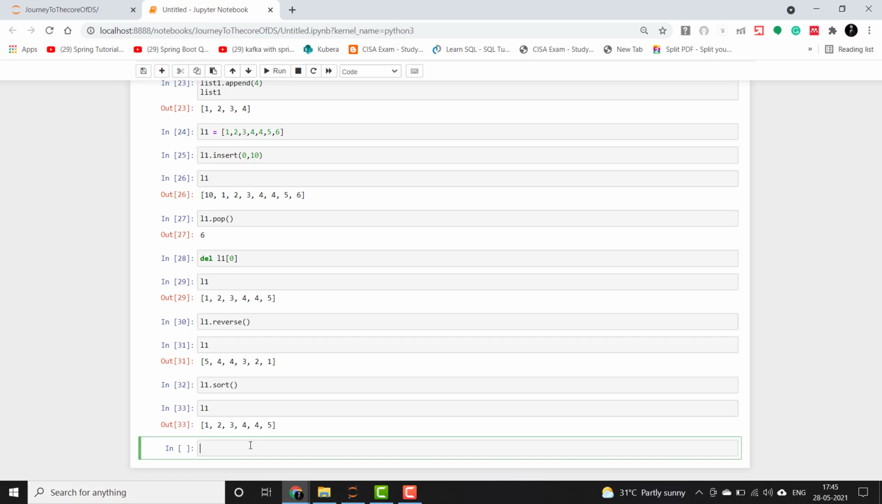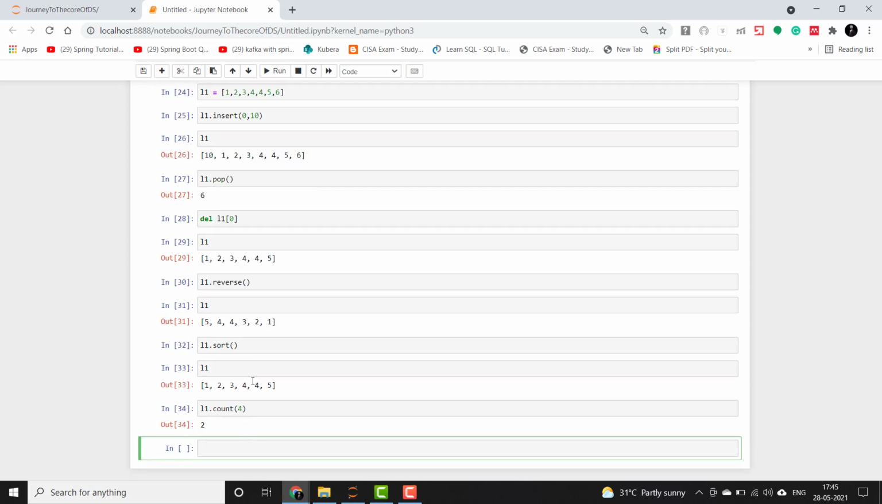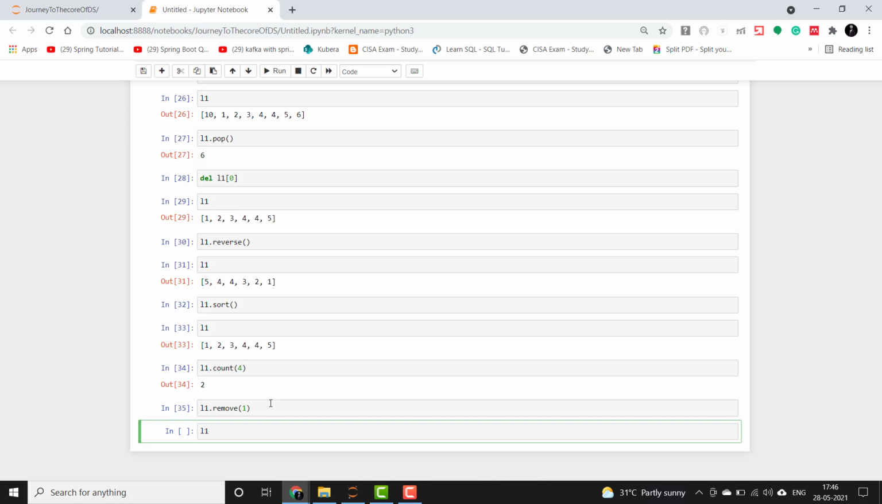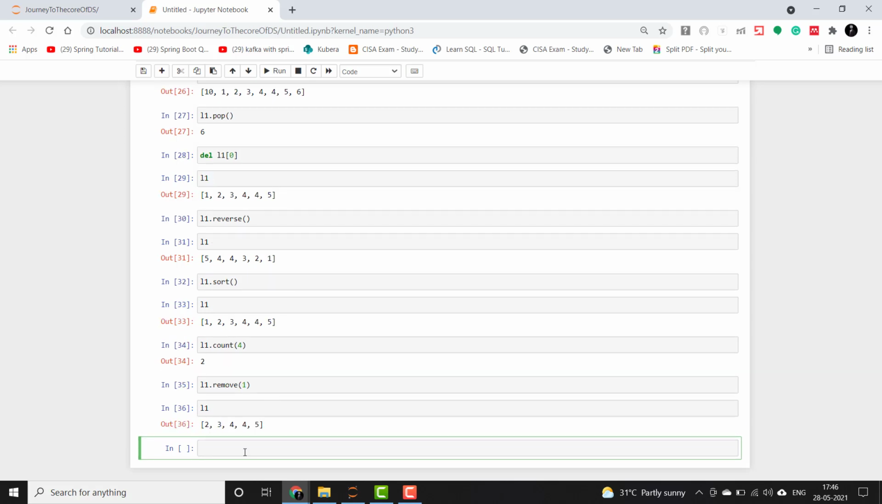We can also count the number of occurrences of a single element in a list. That can be done using the count function with the particular value. Let's say 4 is repeated here, so we want to find how many 4 elements are there in this list. So there are 2. Also, we can remove any element by specifying the value. So let's say L1 dot remove is the function name, and we give here 1. We want to remove 1 from this list, so it will remove it, and L1 now will have 2, 3, 4, 4, 5.